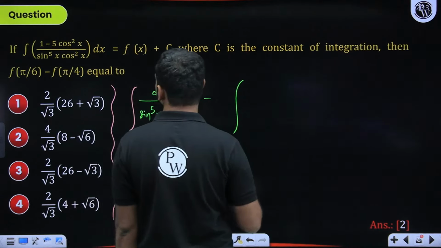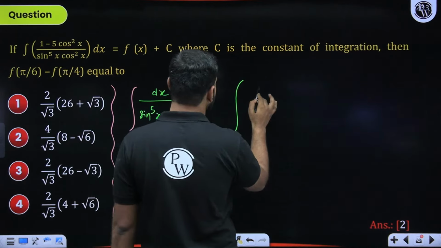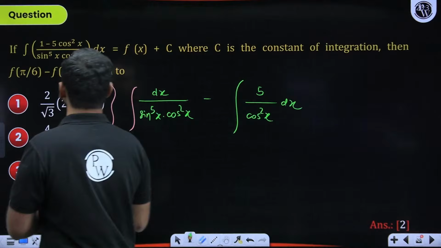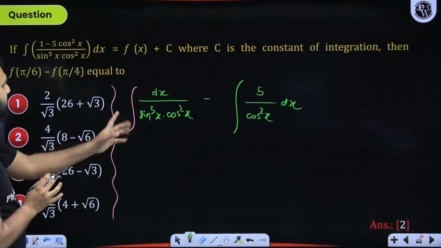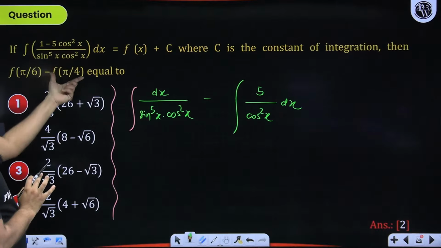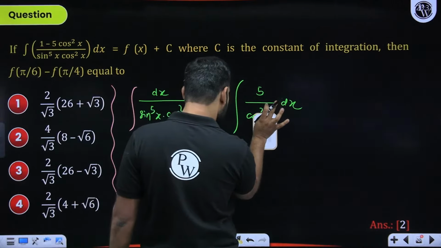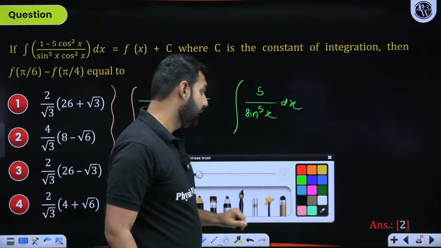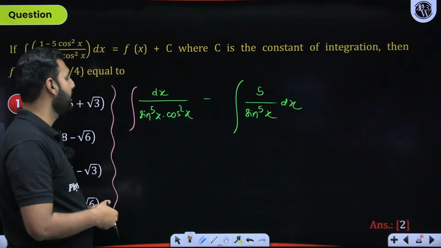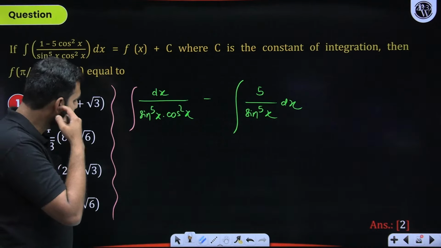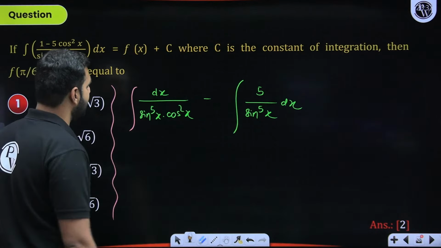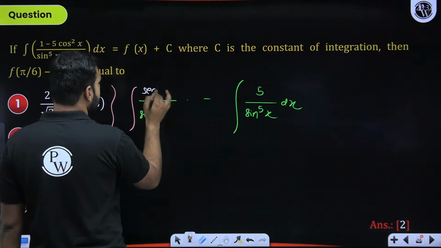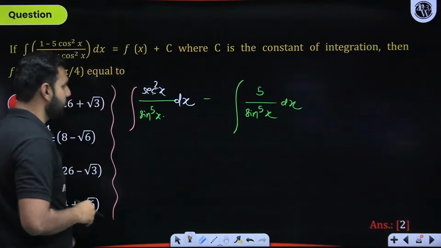I'll split it here like this. 5 cos square x upon cos square x. So that leaves you with minus 5 upon cos square x dx. I hope you got this without any confusion. Dx upon sin x to the power 5 cos square x minus 5 upon, why should I write cos square x? Cos square x should get cancelled basically and it should be sin x to the power 5. I hope there is no confusion on that. Now, please pay attention to this particular part. This cos square x, I am willing to write as sec square x in the numerator. So if I write as sec square x, this is how our integration looks like.